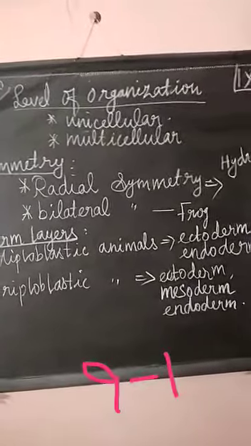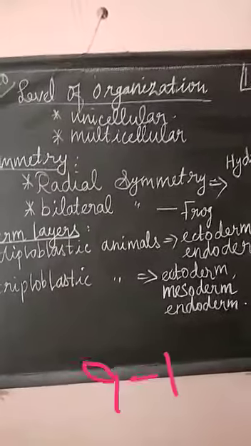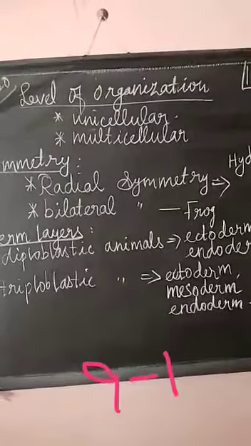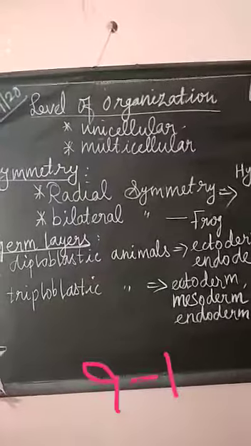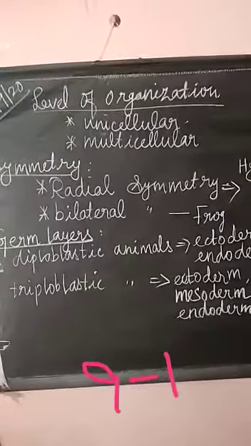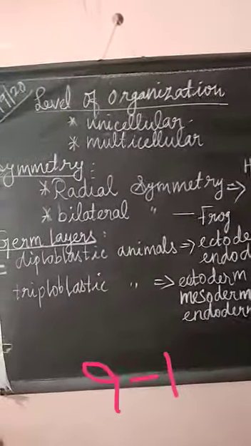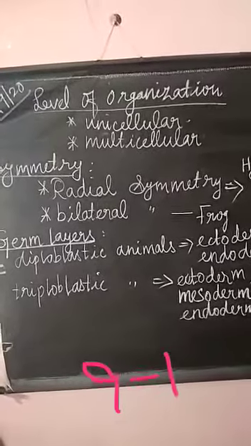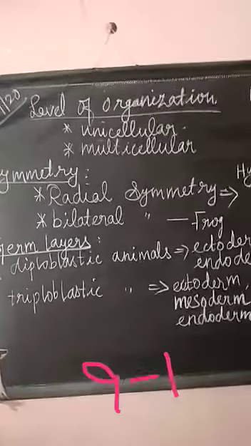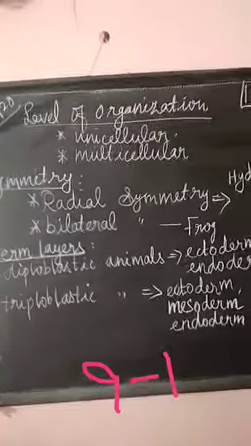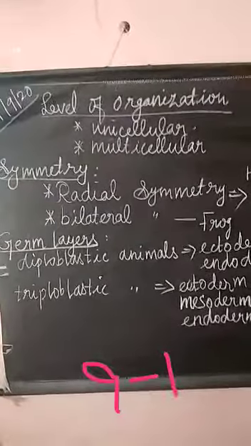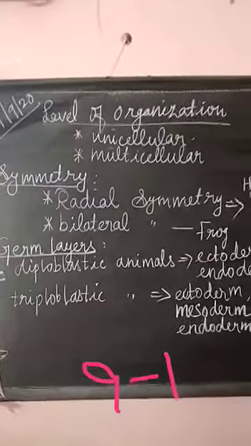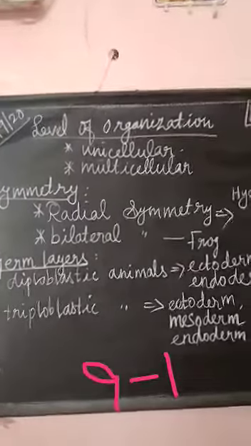That is said to be radial symmetry. The examples are hydra, jellyfish, and starfish.